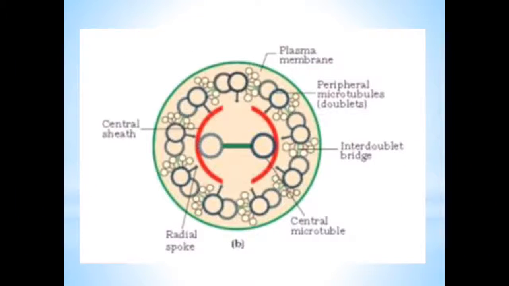See the structure of cilia and flagellum, the arrangement of the microtubules, 9 plus 2 arrangement: radial spokes, centriole, central microtubule, interdoublet bridge, peripheral microtubules, plasma membrane and central sheath.